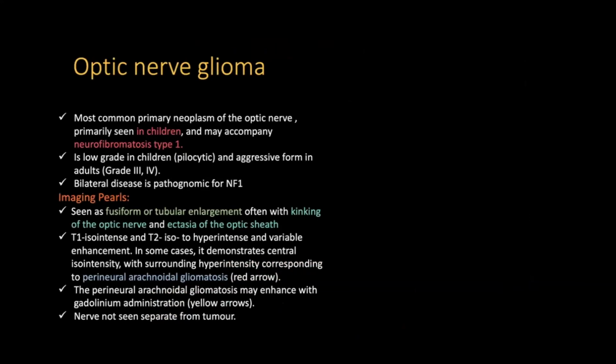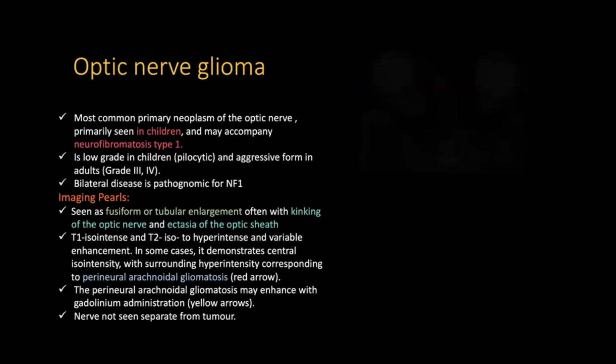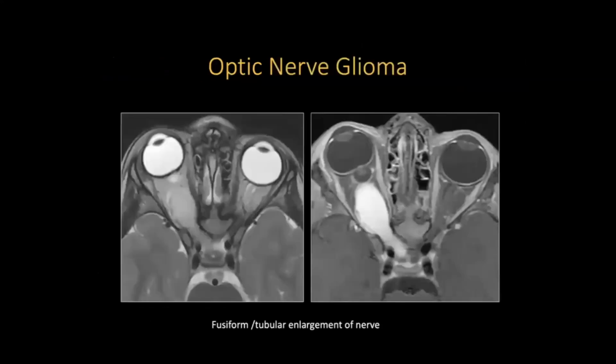It will be seen as a fusiform or tubular enlargement of the optic nerve with kinking of the optic nerve sheath. And the important thing is that sometimes we also see perineural arachnoidal gliomatosis. So basically, a centrally hypointense area with surrounding T2 hyperintensity corresponding to perineural arachnoidal gliomatosis, and this can enhance on gadolinium administration. And the important thing is the nerve is not seen separate from the tumor, distinguishing it from meningioma.